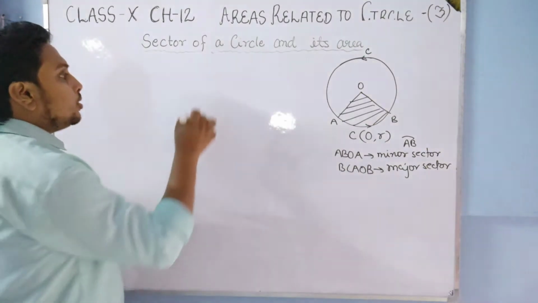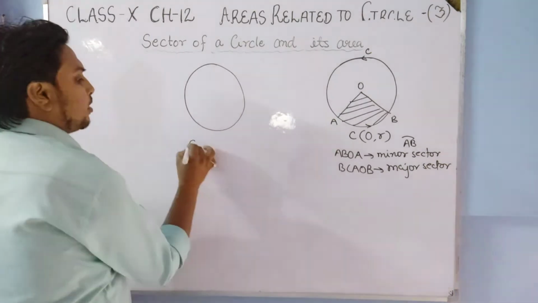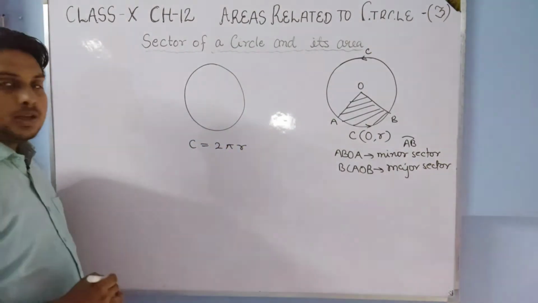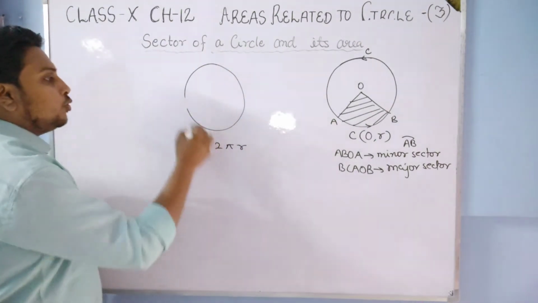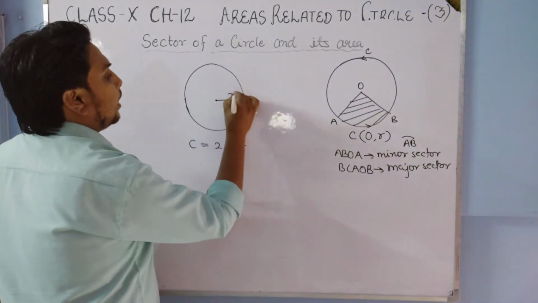So students, we know that for a circle the circumference is 2 pi r, where r is the radius. Circumference means the length of the boundary.